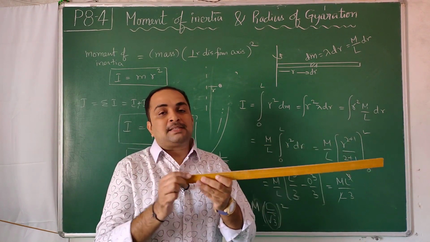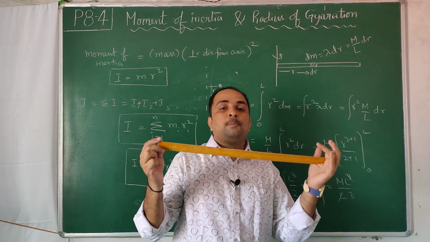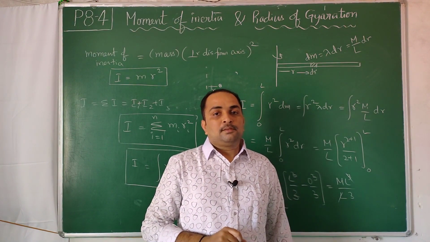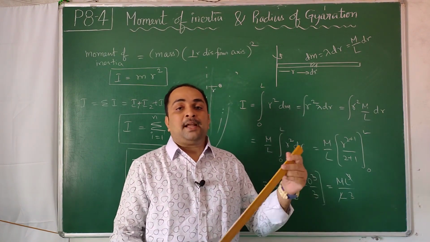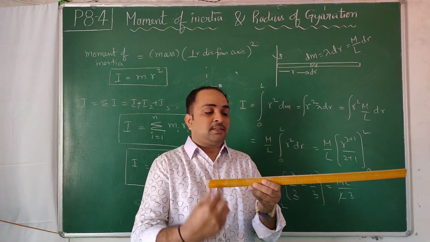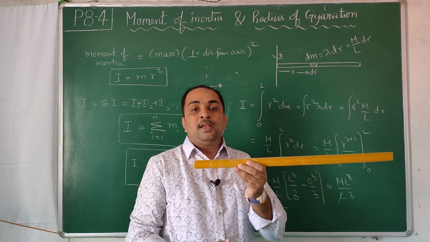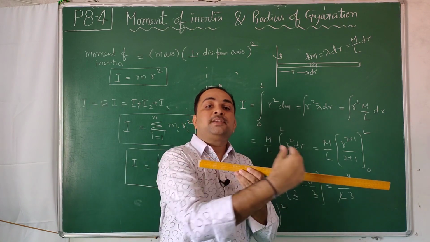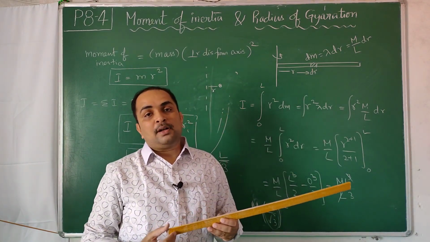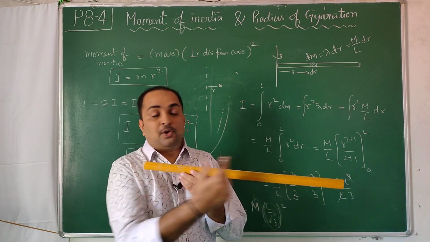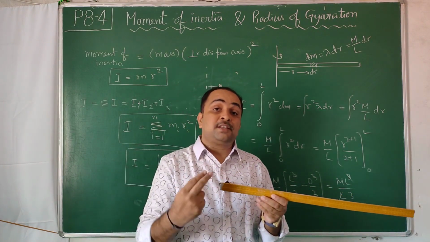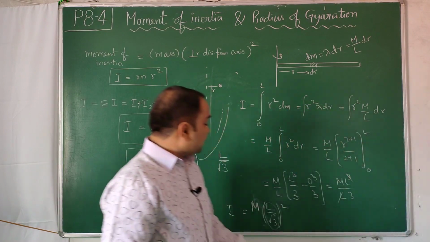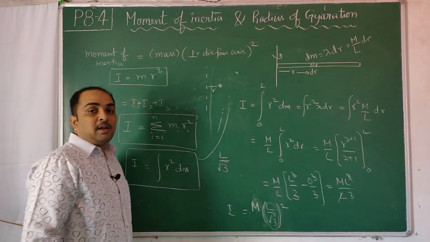If I crush this mass, say this is some 100 grams, into a 100 gram small pellet, then where should I keep that pellet? Should I keep it very near to the axis, or very far away from the axis? Where should I keep it such that this rotation and that rotation will be equivalent? You have to keep it at a distance called the average distance, the average of all these distances. Moreover, it is not the distance, it is the average distance square. So that particular distance is called the radius of gyration, and here it came out to be L by root 3 whole square.